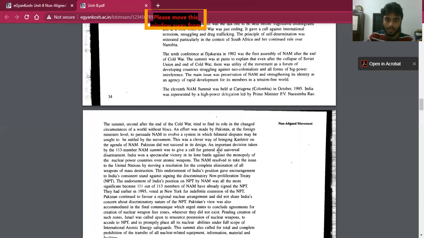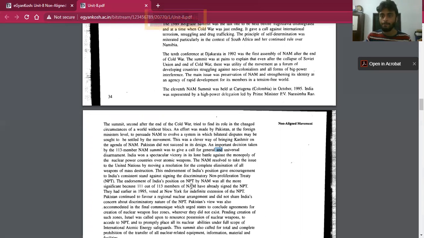And during this summit, a universal disarmament was being called for by the members. A universal disarmament, that is, the mass destructive weapons need to be abandoned for world peace, and such abandonment needs to be universally executed. Such notions were there in the Cartagena summit among the members. And India at that time was reluctant to sign the NPT, the Non-Proliferation Treaty.